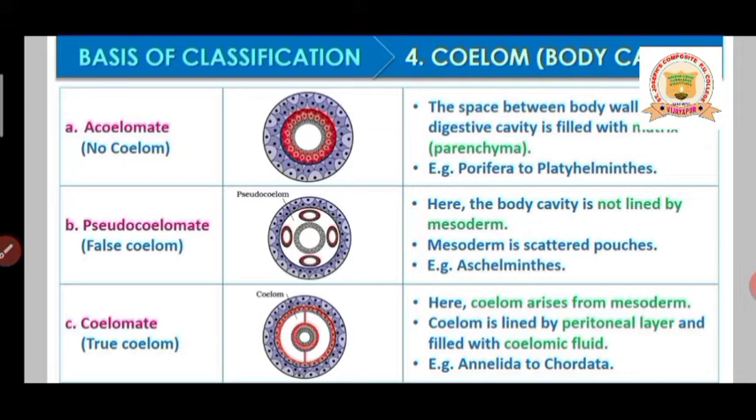As you can see, pseudopodia, false feet in the amoeba, it is like this. So an example for the pseudocoelomate animals is Aschelminthes.